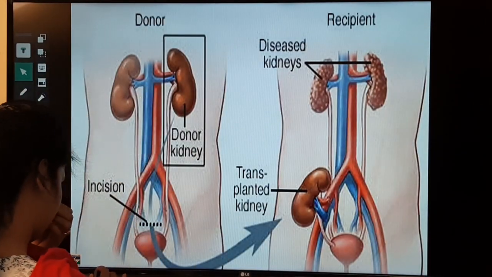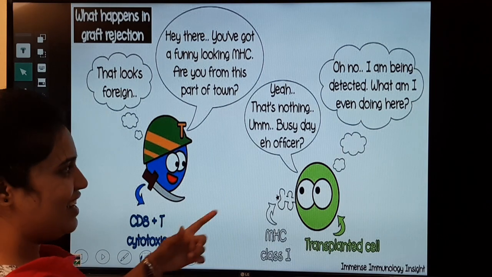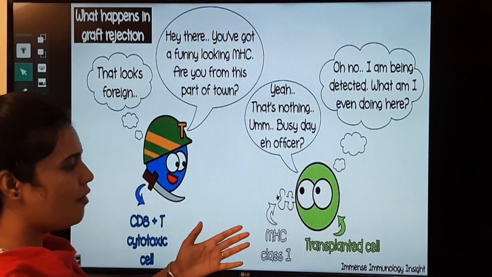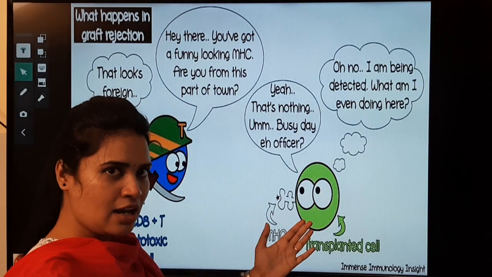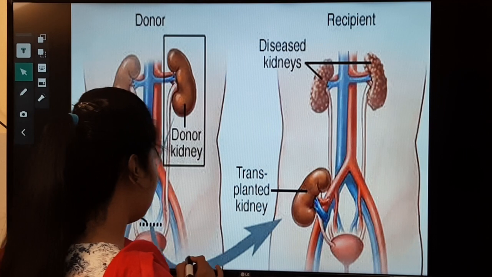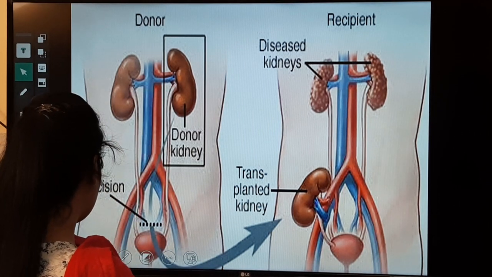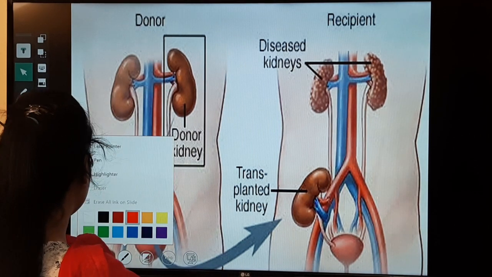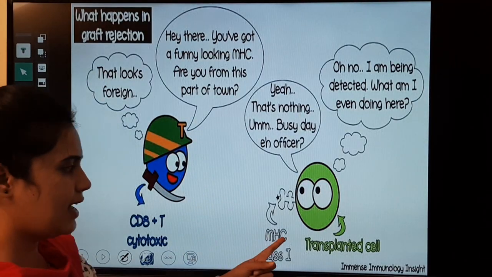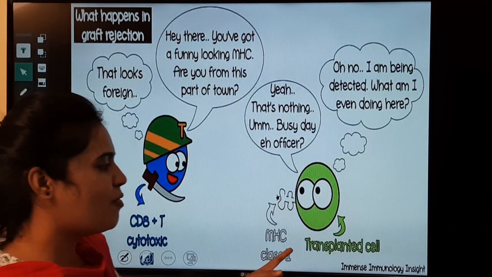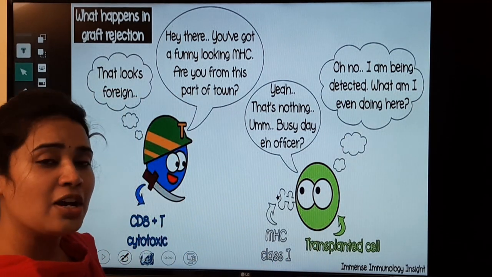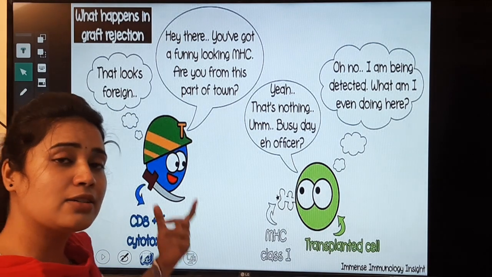Let me show one animated picture here. Think that this is a transplanted cell, which came from the donor. Can everybody see this one? When the transplanted cell comes in and says hi to the immune cells, particularly the T cells.